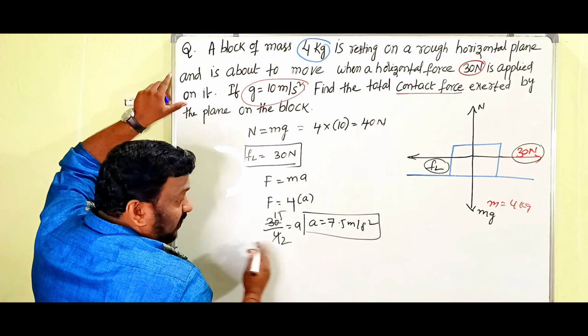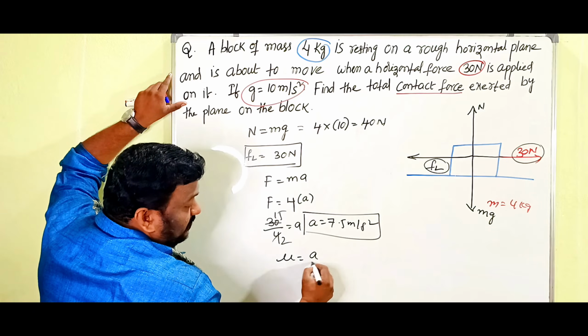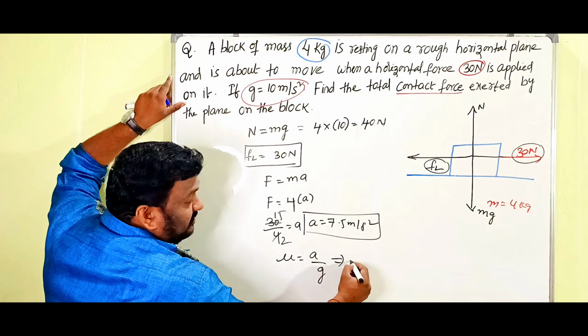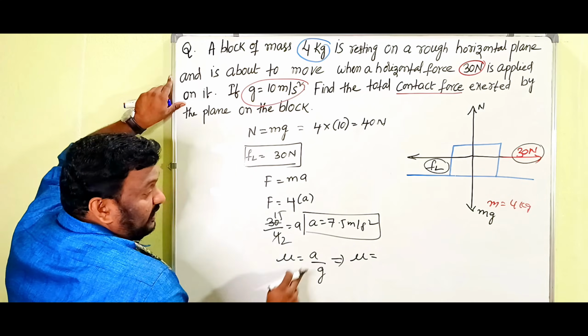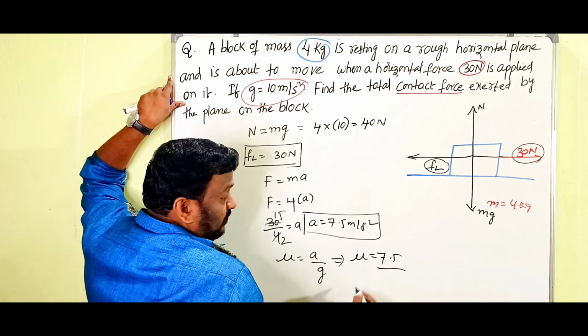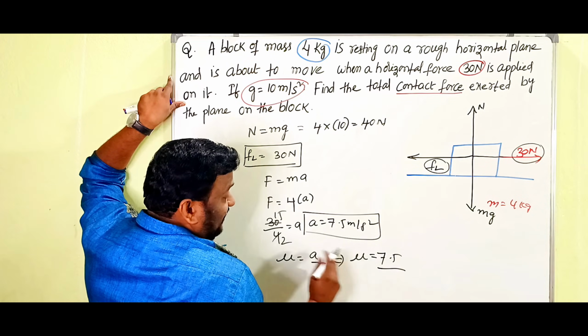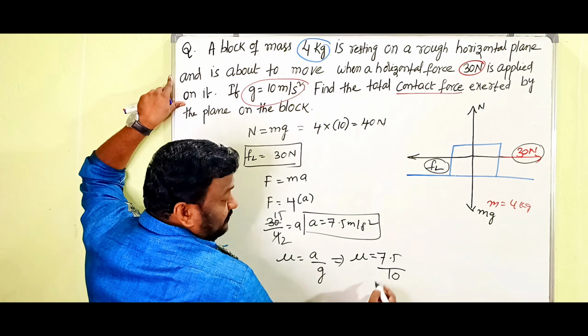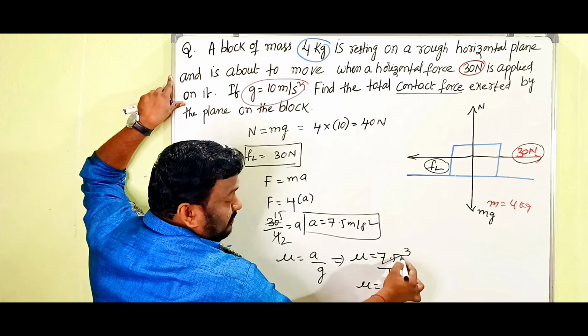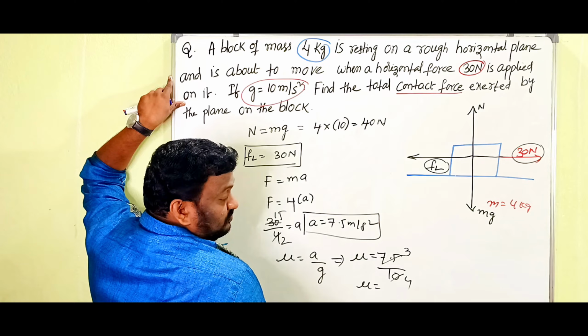Already we know mu is equal to a by g. Here mu is equal to 7.5 by g value, which is 10. Then what do you get? Mu is equal to 3 by 4, that is 75 by 100.